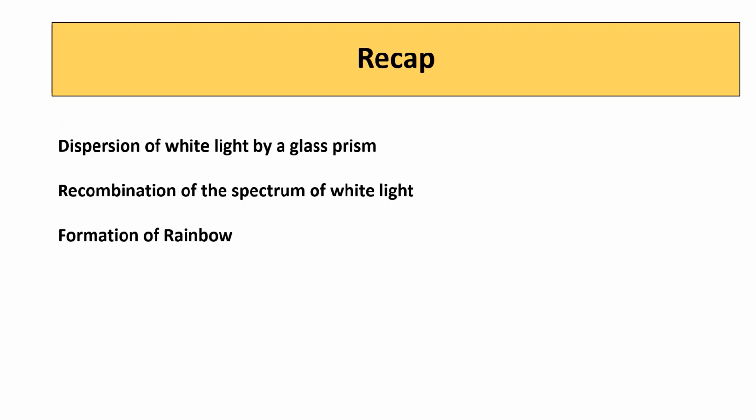Rainbow is an atmospheric phenomenon which is formed through optical processes such as refraction, dispersion, internal reflection and secondary refraction.